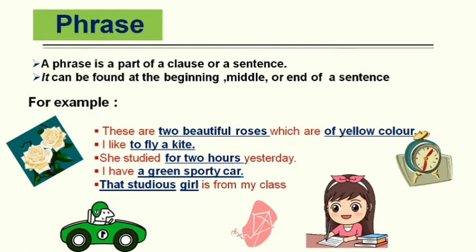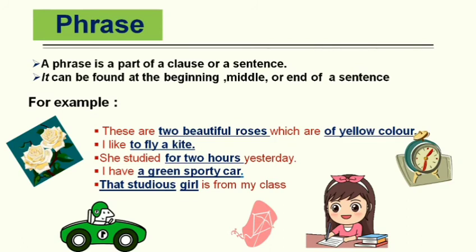Like in other examples, look at the examples: to fly kite, for 2 hours, a green sporty car, that studious girl. These are phrases and they are part of sentences. These phrases do not stand alone. When they are used in sentences, then they get their meaning. Next, another point is that phrases can be found at the beginning, middle, or end of a sentence.